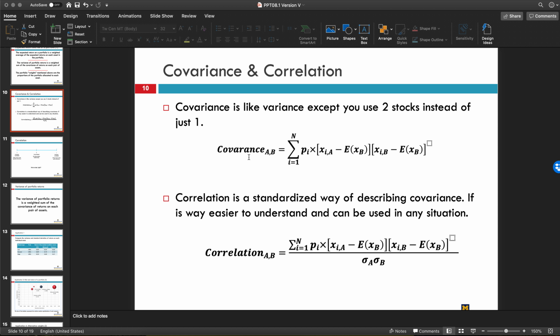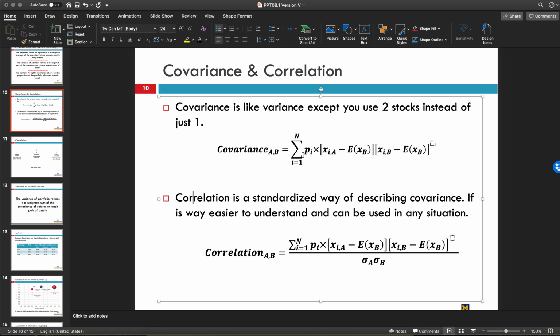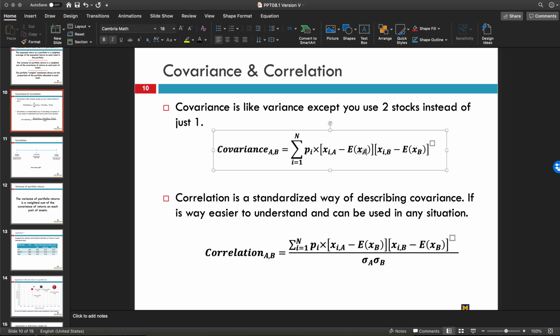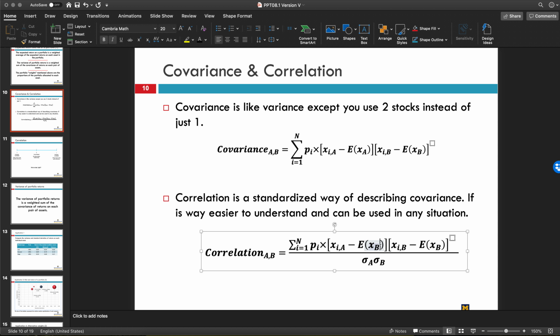So the covariance is the sum of the probabilities times the deviation from the mean for asset A, that should be A, and times the deviation from the mean for asset B. The correlation is exactly that, let me fix that, divided by the standard deviation for both of those. And again, we'll talk about this, but let me just give you some intuition.